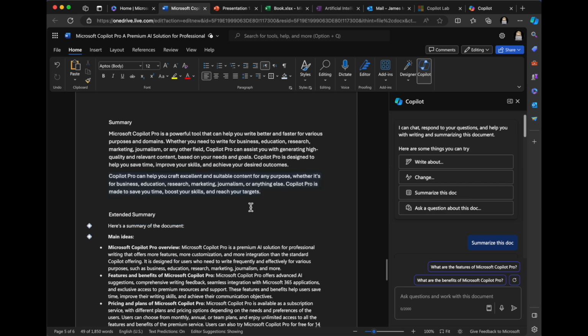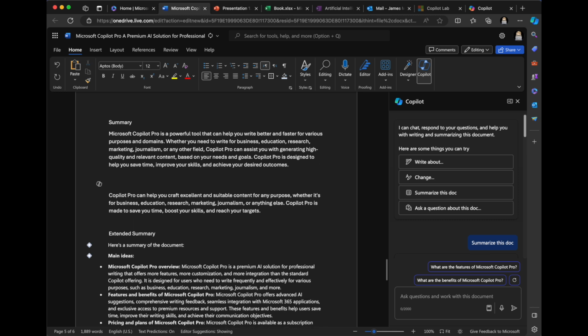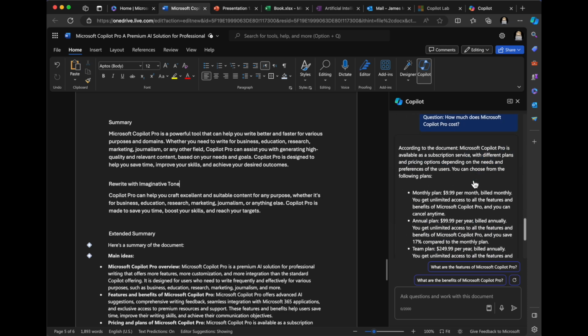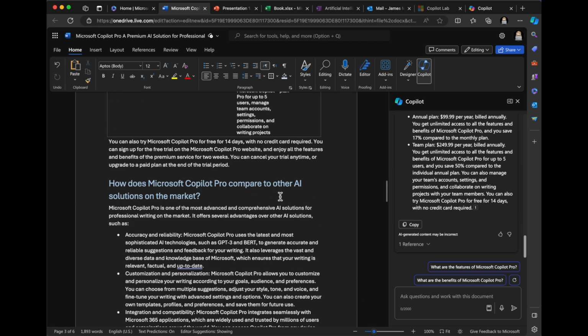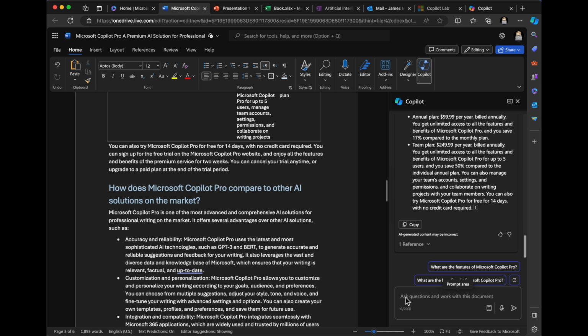So I'm just going to do insert below just for fun, and just say, hey, this was a rewrite with imaginative tone. So this is very cool, and I think there are a lot of really cool benefits. One of the things that I would like to understand better is, when you've got incorrect information, how can I ask the Copilot to go correct it, say this information is not correct, and ask the Copilot to update the information.